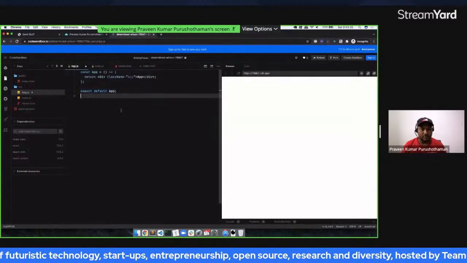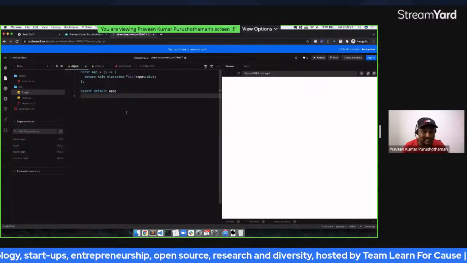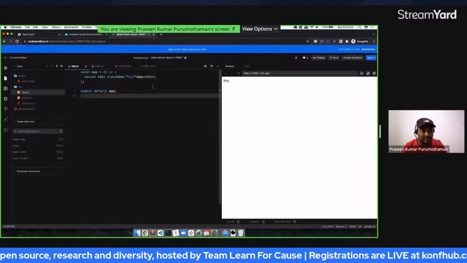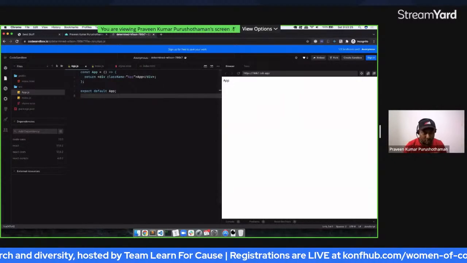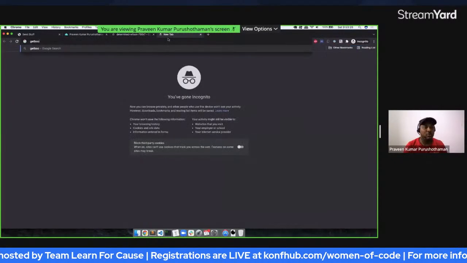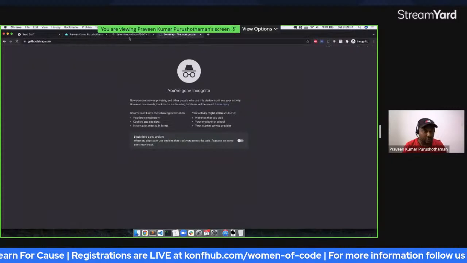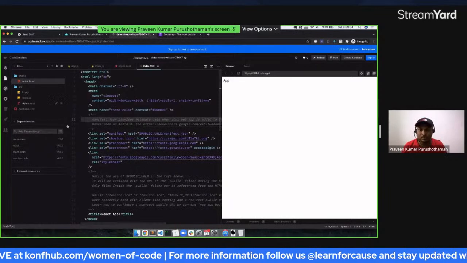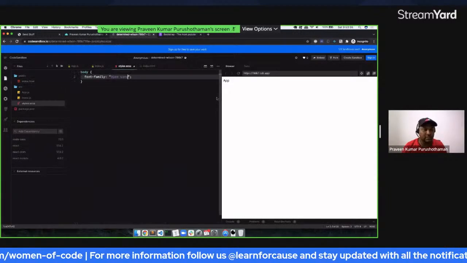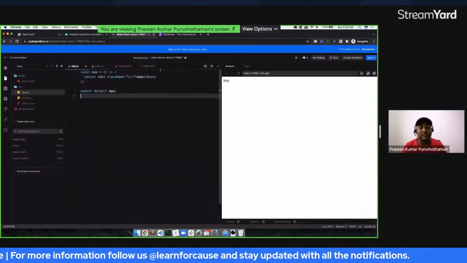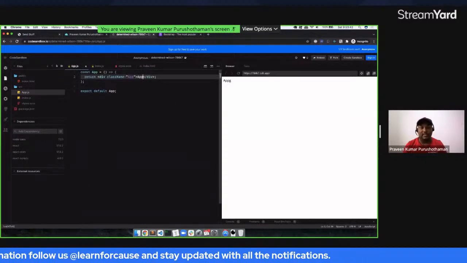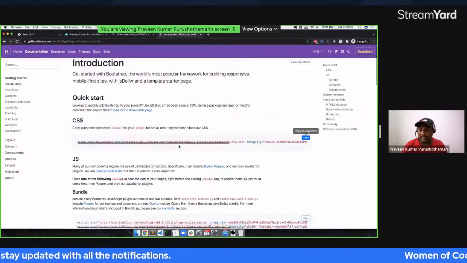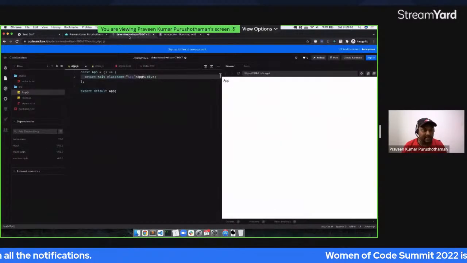So this is a basic component in React, and what we will be doing here is adding Bootstrap as well. getbootstrap.com is the site where you can get Bootstrap. Just to check if Open Sans font is actually here, I just want to check. Yes, it is Open Sans. Now we will be using this CSS file, and then we will be adding this CSS file into the index.js.